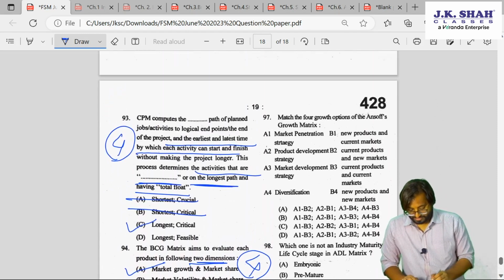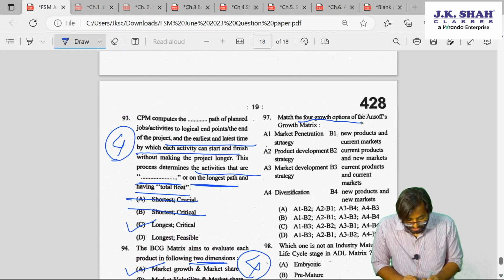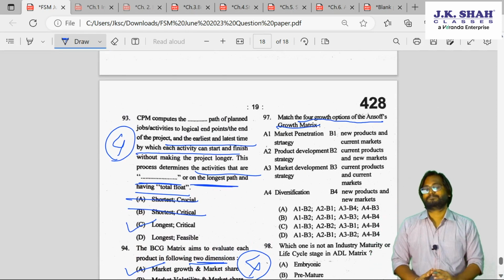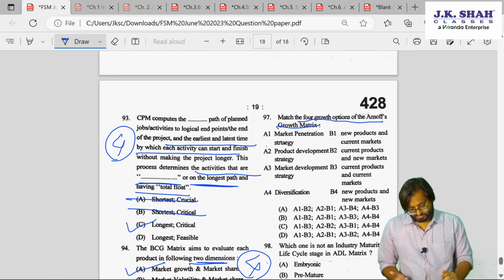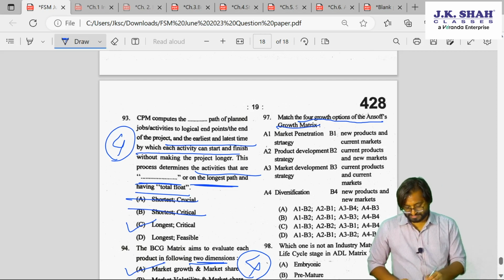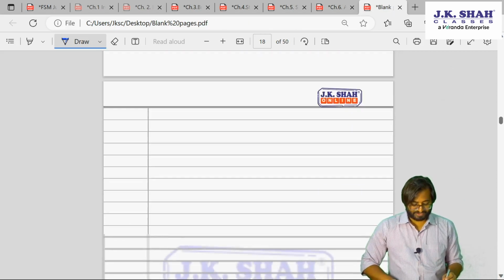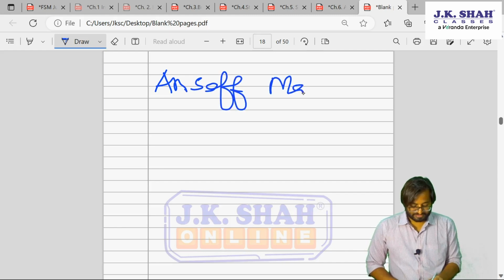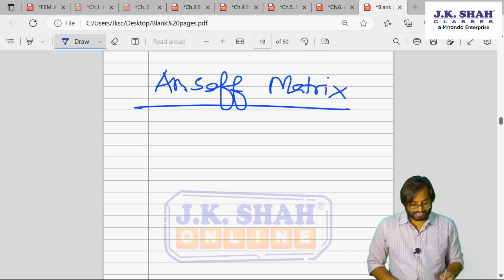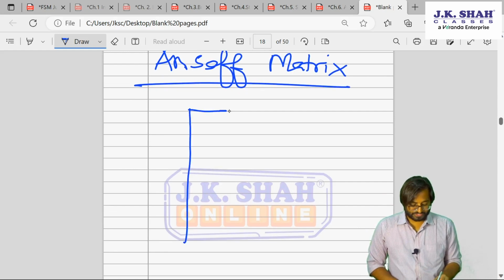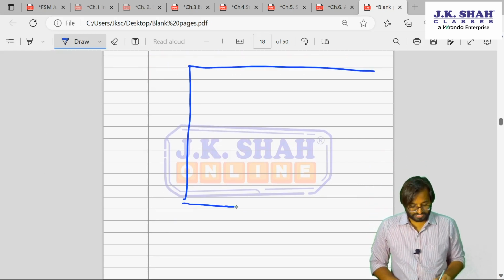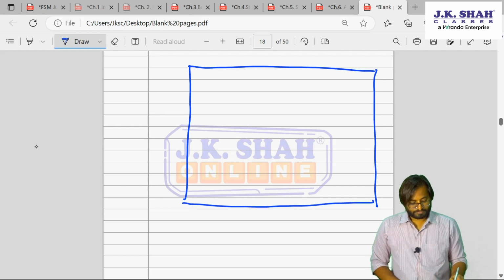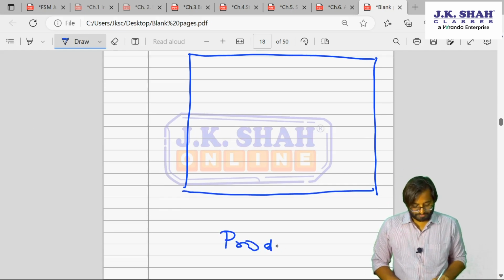97th. Match the 4 growth options of the NSOF growth matrix. Again, the NSOF matrix is a very simple matrix, guys. Again, I will draw this for you. NSOF said if you want to grow your business, you can use these two variables. On the x-axis you can write product, on the y-axis you can write market.